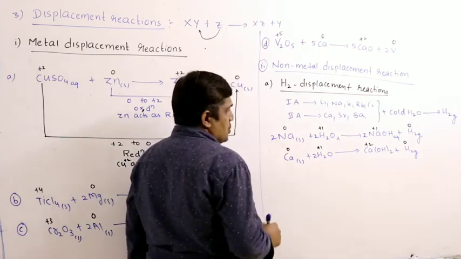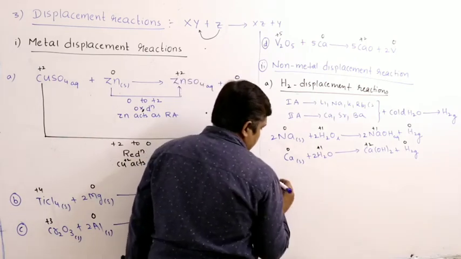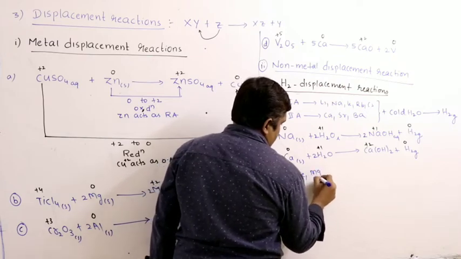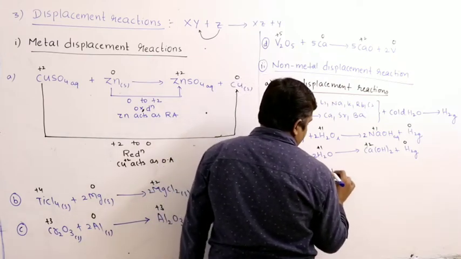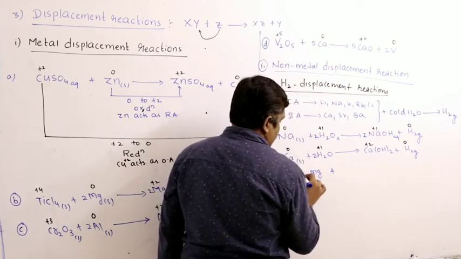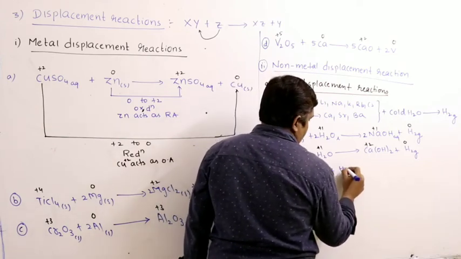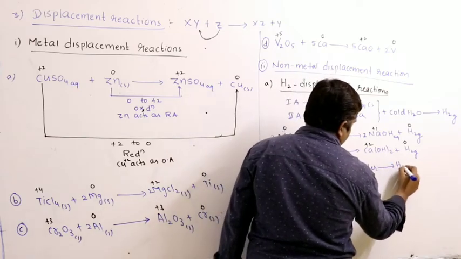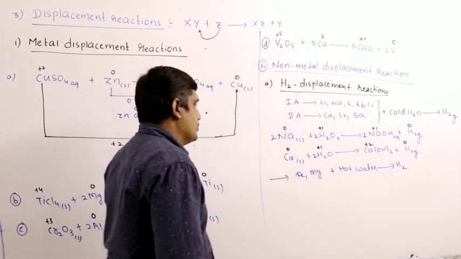Less electropositive or less active metals like iron, magnesium, zinc can react with hot water to produce hydrogen.